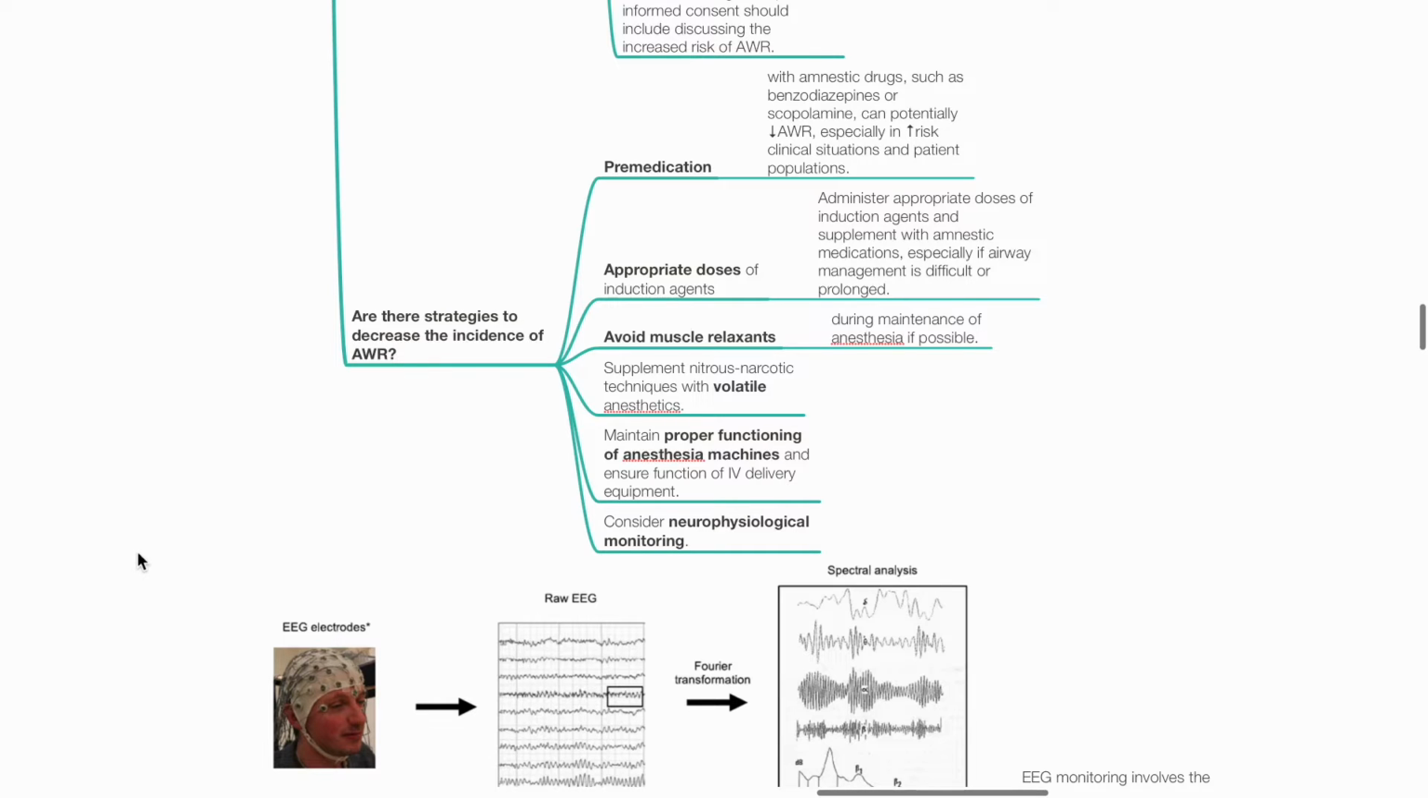Avoid muscle relaxants when possible. Supplement nitrous narcotic anesthetics with volatile anesthetics. Maintain proper functioning of anesthesia machines. Ensure function of IV delivery equipment. And consider neurophysiological monitoring such as BIS.